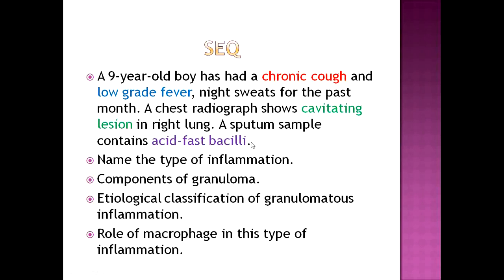So the questions asked are: name the type of inflammation, components of granuloma, etiological classification of granulomatous inflammation, and role of macrophage in this type of inflammation.